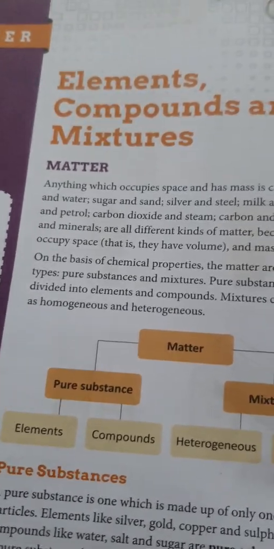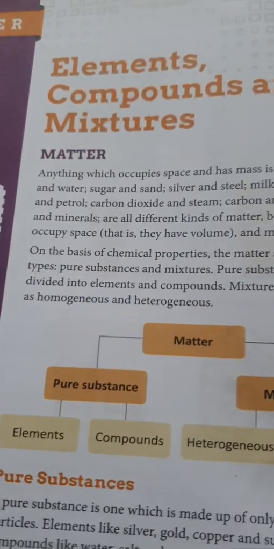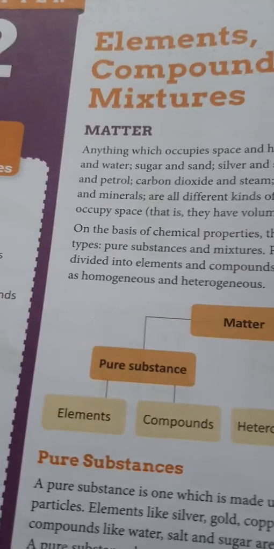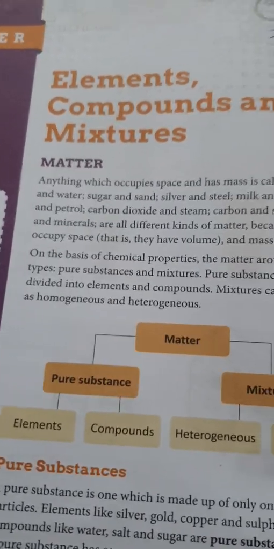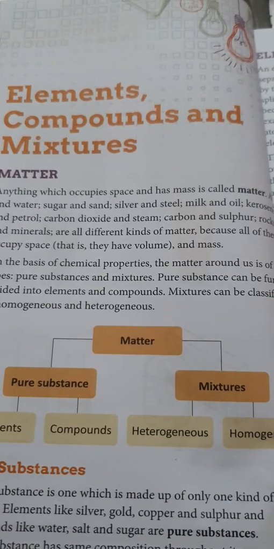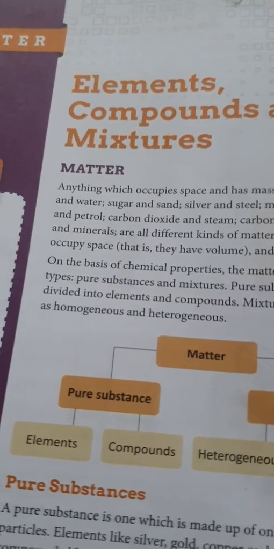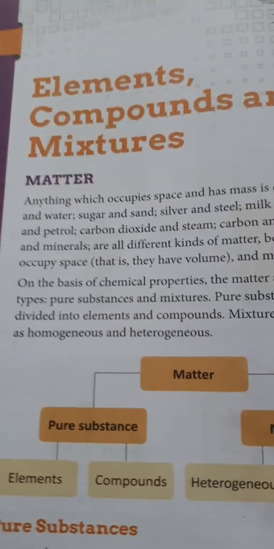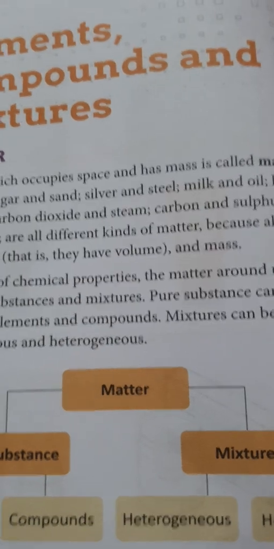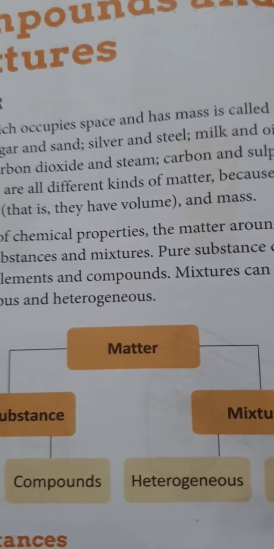So, the difference between mass and weight is that mass is the measure of the matter, meaning the area occupied by the matter, while weight is the gravity pull on the object.